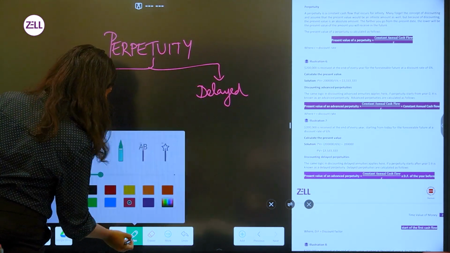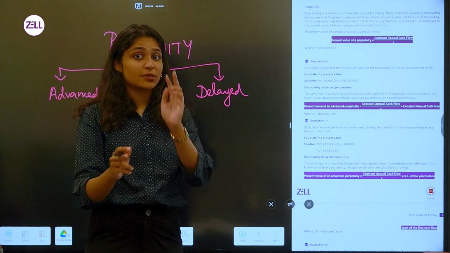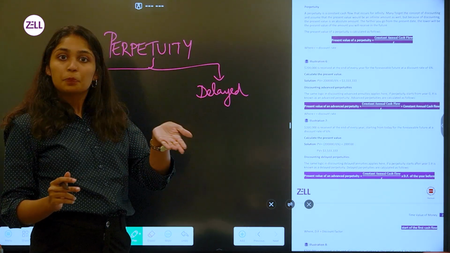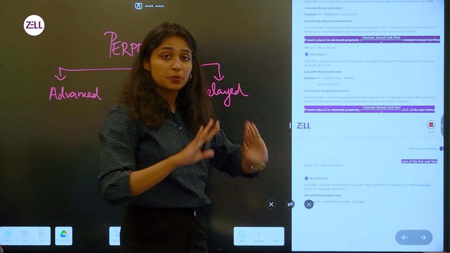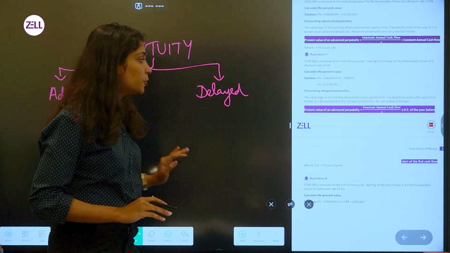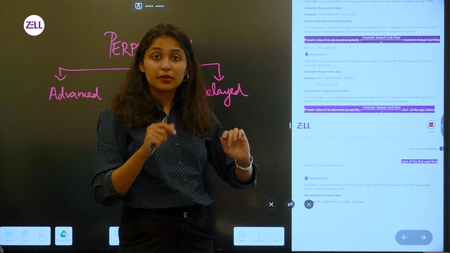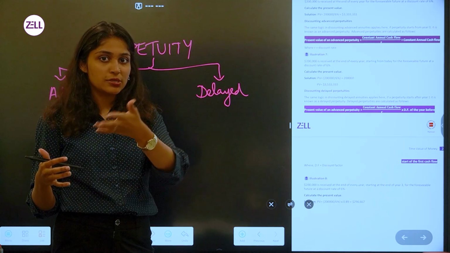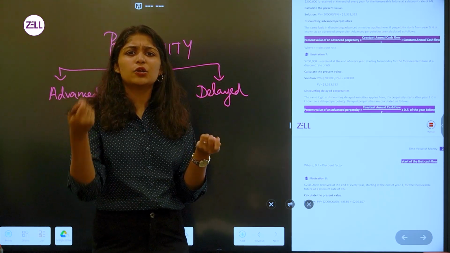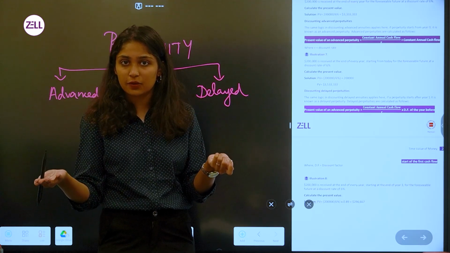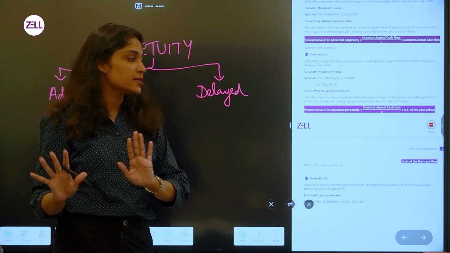Now, if it is an advanced annuity, all you have to do is the same logic that we used for advanced annuity calculation. You'll do the problem in the same way like we did for normal perpetuity, but you will add the cash flow from year 0, because the same logic applies. If I have a 100 rupees note today in my hand, the value of this 100 rupees note is 100 rupees itself, right? So that's why you're not going to discount that cash flow. It is as it is.